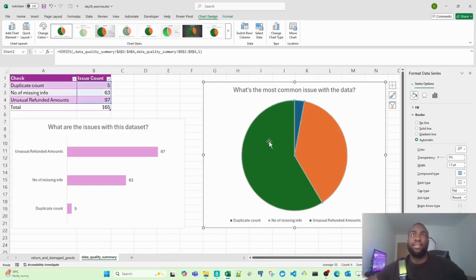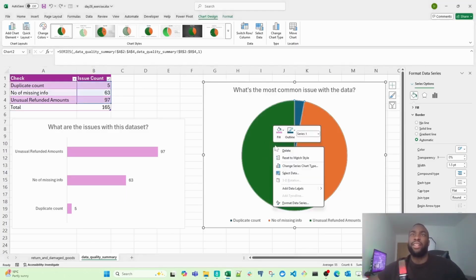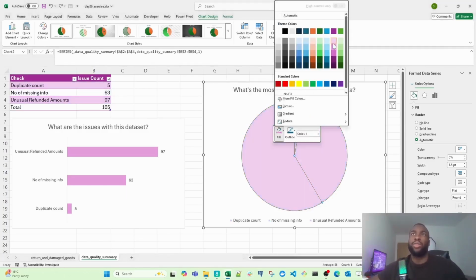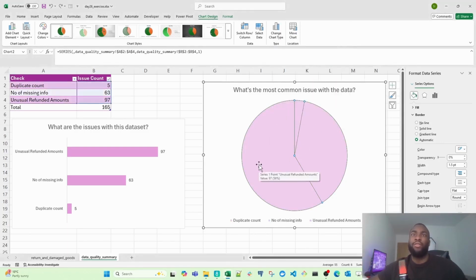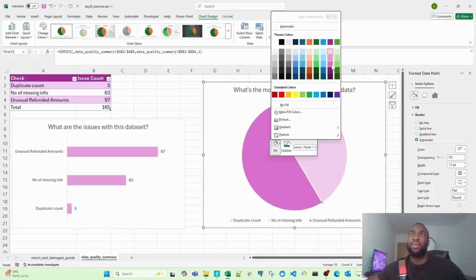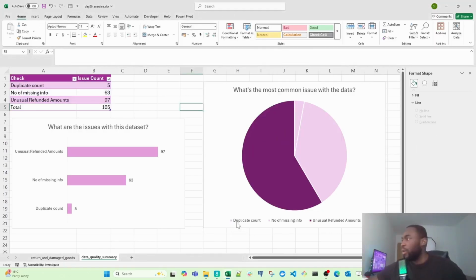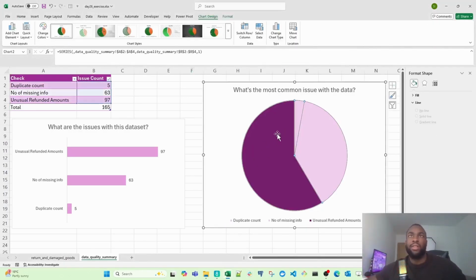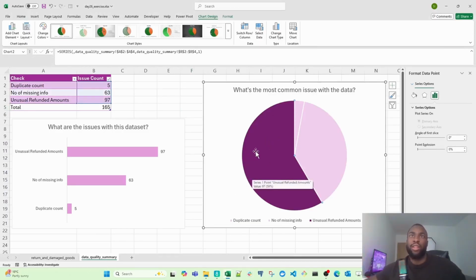If I select the pie chart and right click that, I also want to give this a pink fill. Let's go for the lightest. And then for the one that's appearing the most amount of times, I want to put emphasis on that. So I'm going to color this with a darker shade of purple. Okay, we can go with this one. If I look away and then look at this dashboard, this is where my eye is attracted to. So my eyes are actually drawn towards this slice here, which is the effect that we want.